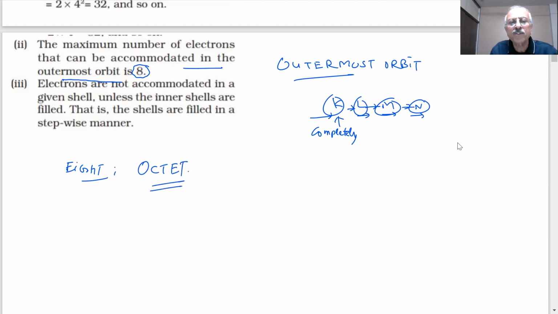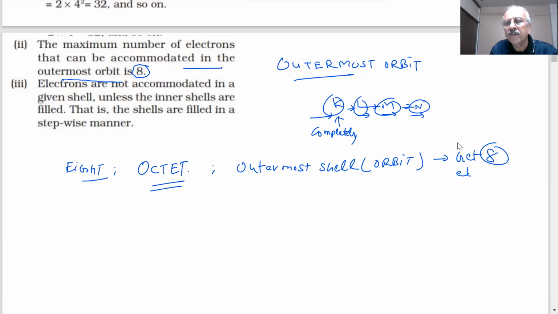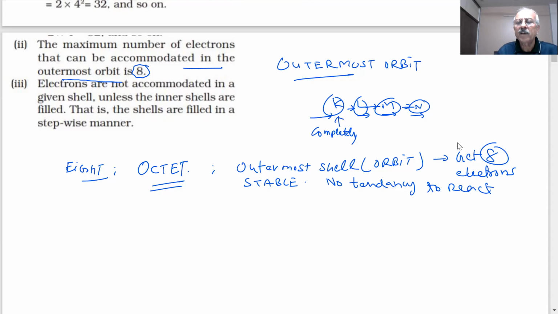If the outermost shell or orbit has 8 electrons, that means it is stable and has no tendency to react. Am I right? Can we give some examples of such a situation, students?